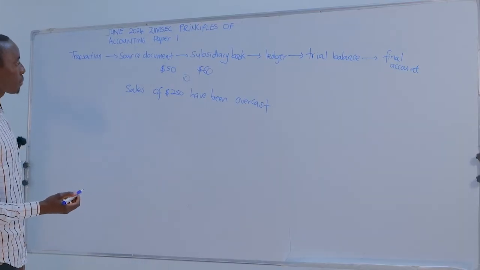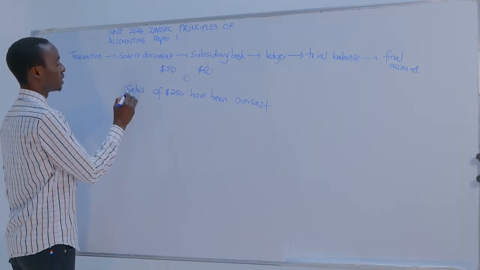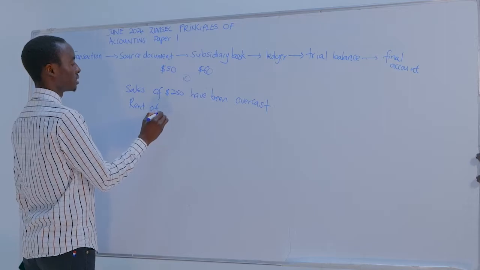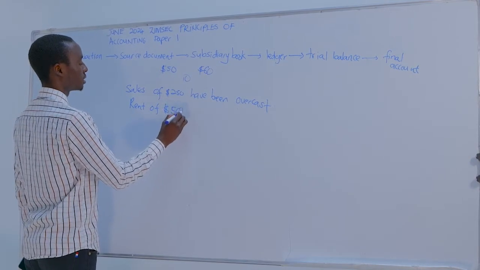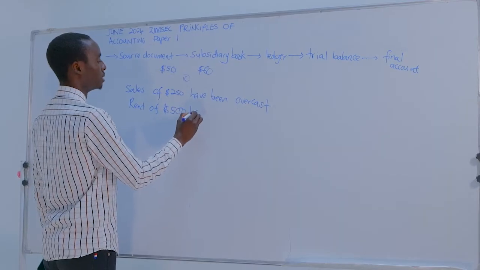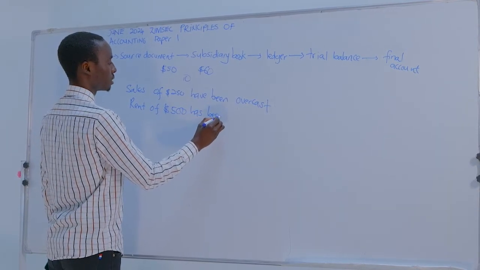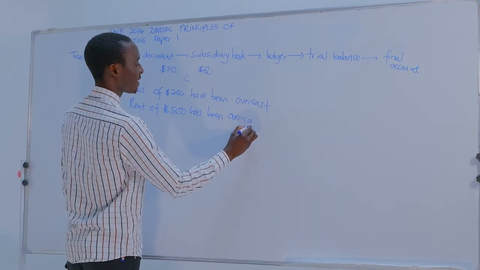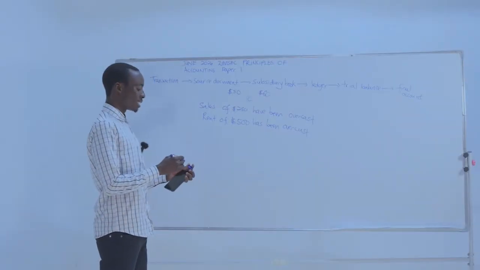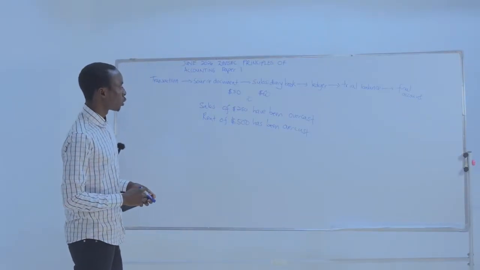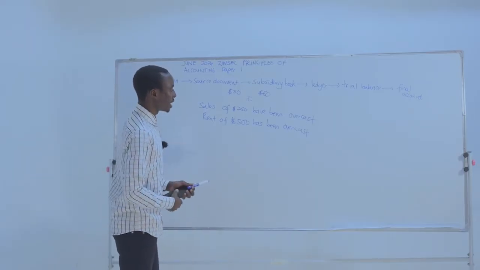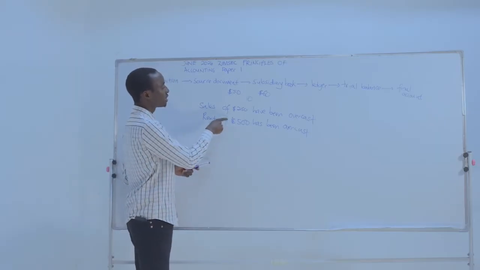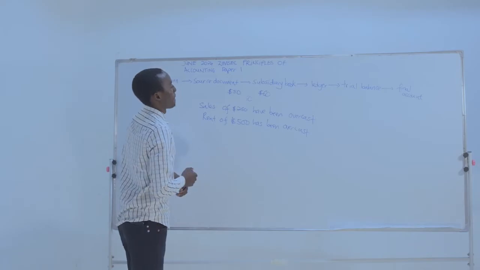Then rent of 500 has been overcast. So this is the compensating error. In trying to correct these errors, they will cancel each other, right? So we are saying sales of 250 had been overcast by 250.